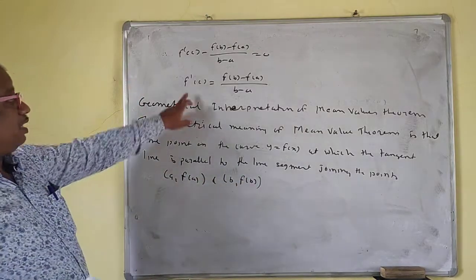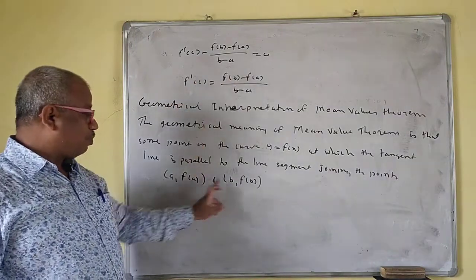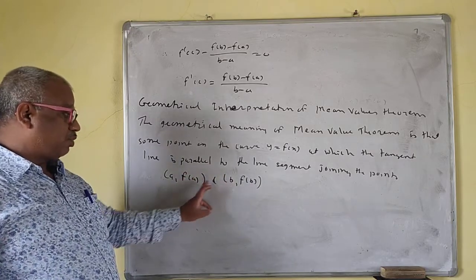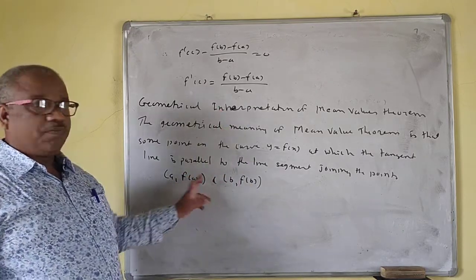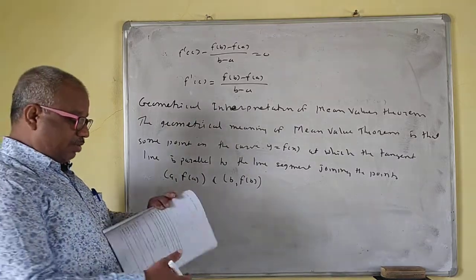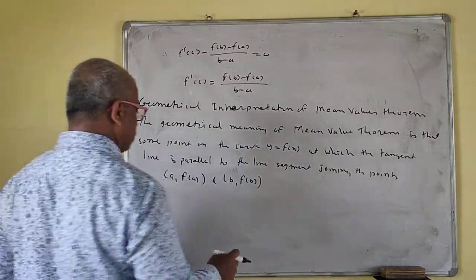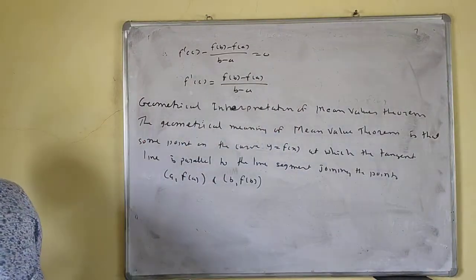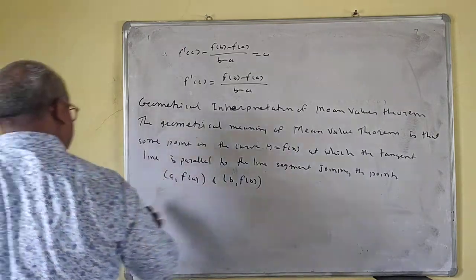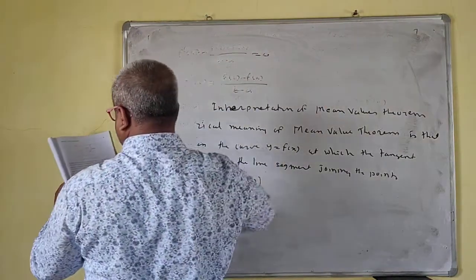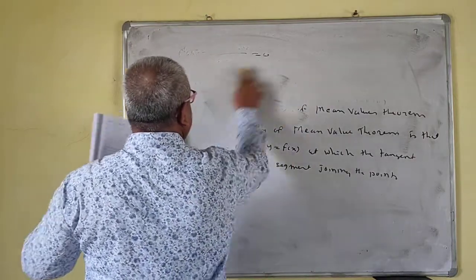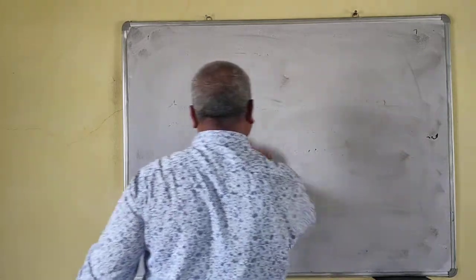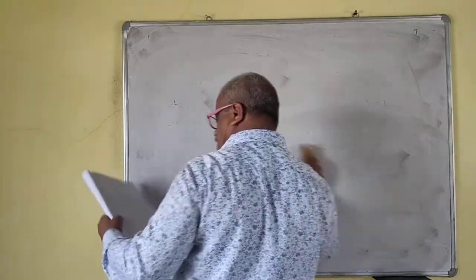So see, f prime c is the slope. This is also the slope of the line, because two points are there. Then what? y2 minus y1 upon x2 minus x1, that is, f of b minus f of a upon b minus a. This is the slope of the line. Okay, so we will see problems on it now. Before that, we'll see one theorem on it.